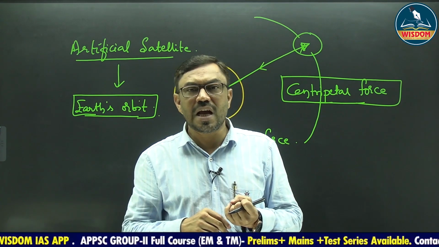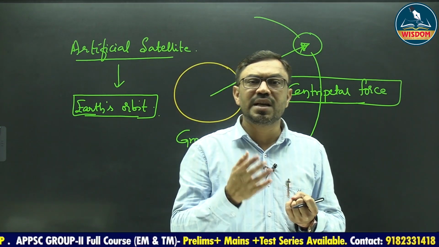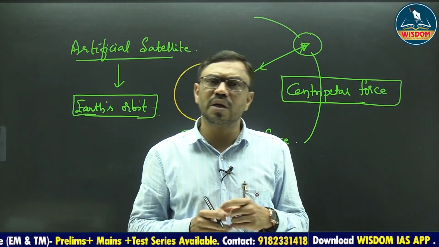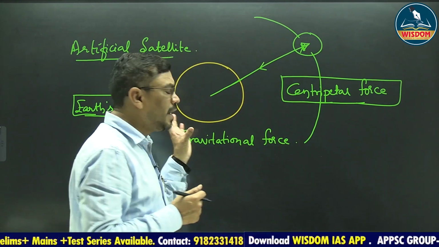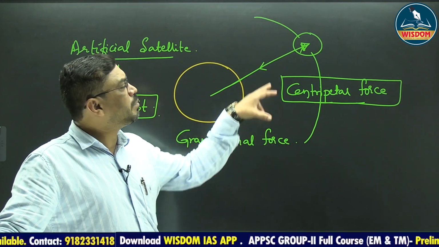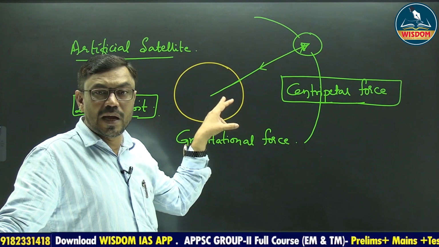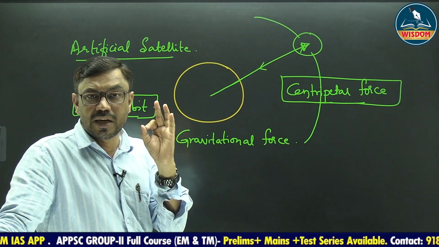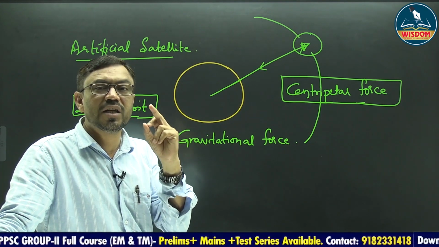The best example is AstroSat. Other types are INSAT satellites, communication satellites, IRS, and Earth observation satellites. These are all artificial satellites. And the natural satellite example is the moon. The moon revolves around Earth. When the moon revolves around Earth, it requires a centripetal force to keep it in its path.